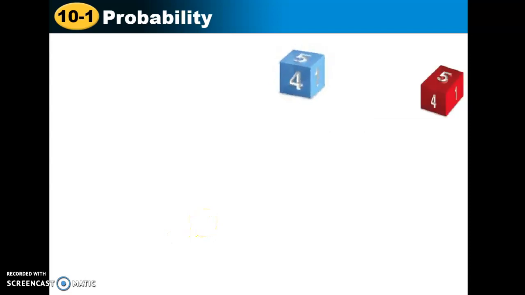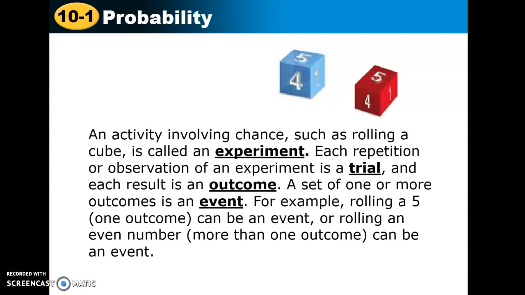So, cool little set of dice here. They're spinning, and it's showing you what's called an experiment. Anytime you involve something that has chance to it, like rolling a die or picking a random card out of a bag, that's called an experiment. Every time you repeat that experiment, it's called a trial, and the results are called outcomes. A set of one or more outcomes is an event. Those are all probability terms that you need to know.